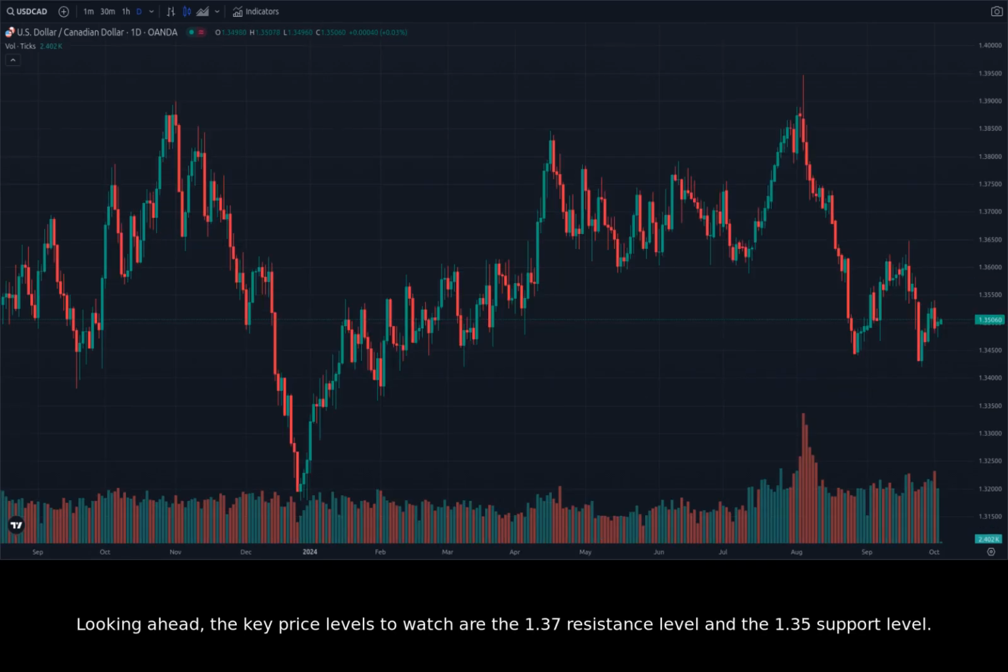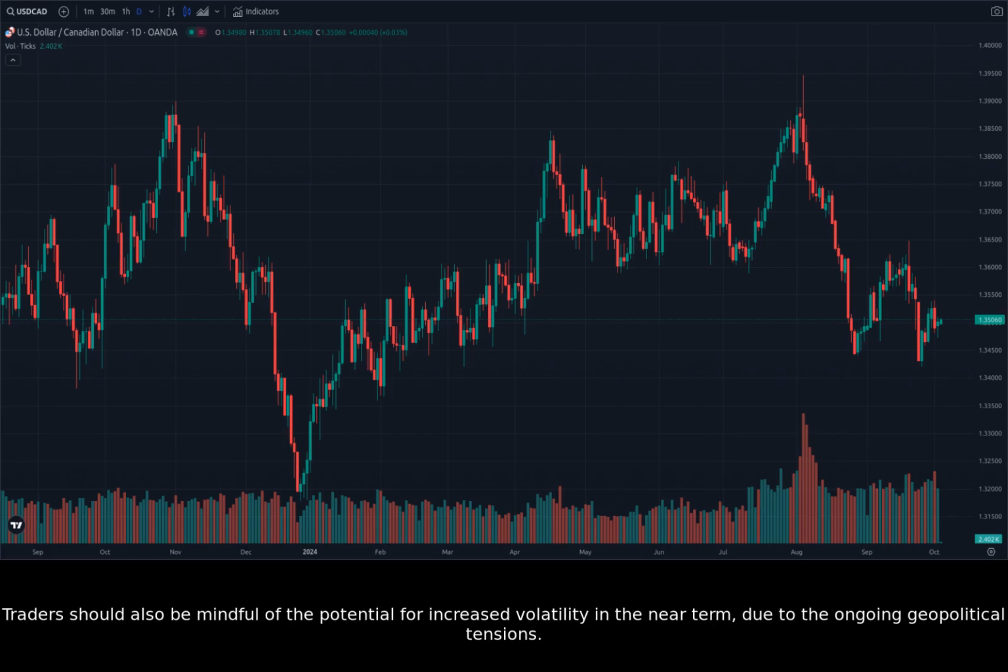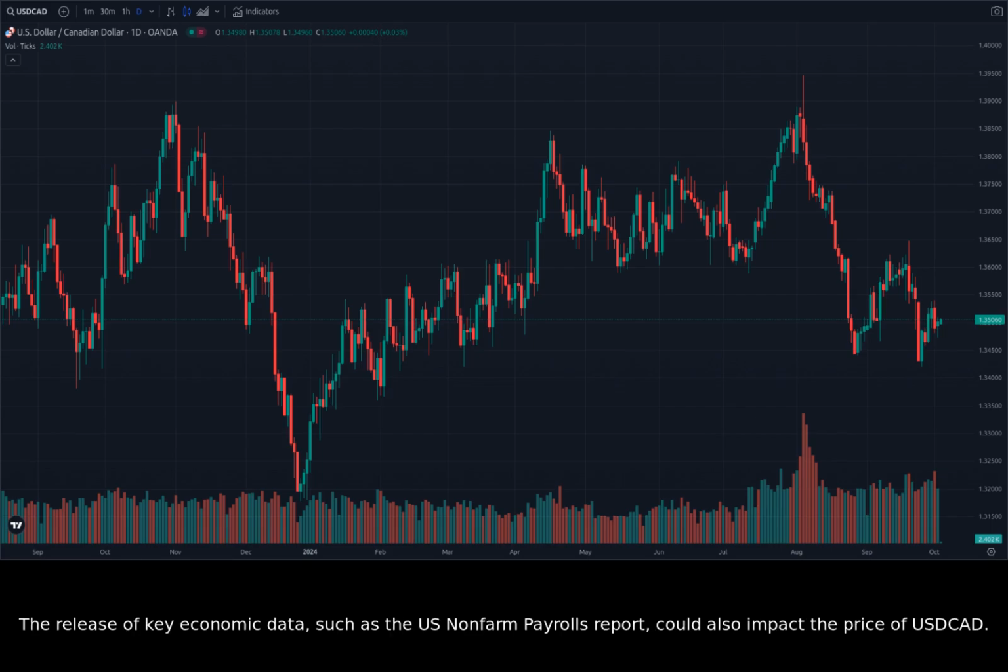Looking ahead, the key price levels to watch are the 1.37 resistance level and the 1.35 support level. If the price breaks above 1.37, it could signal a strong bullish breakout. However, if the price breaks below 1.35, it could signal a shift in sentiment towards the Canadian dollar. Traders should also be mindful of the potential for increased volatility in the near term due to the ongoing geopolitical tensions. The release of key economic data, such as the U.S. non-farm payrolls report, could also impact the price of USDCAD.